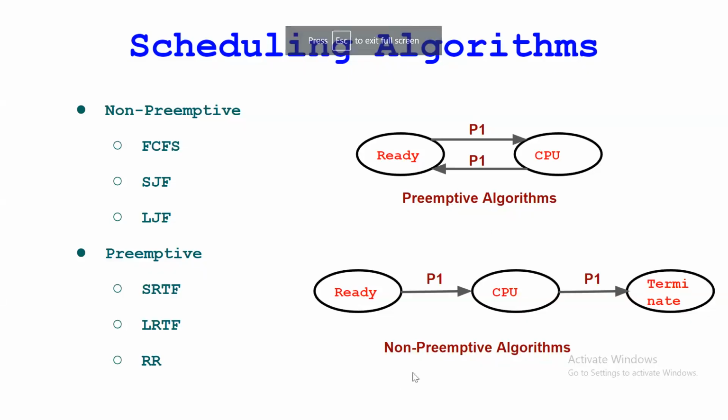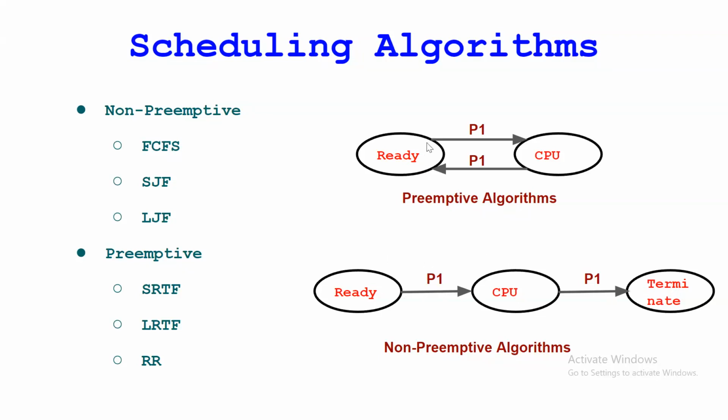Now see here the preemptive and non-preemptive. First, I'll tell you the non-preemptive. Suppose this is the ready queue and one process is there, say P1, and we need to send it to the CPU. Now suppose P1 is sent to the processor. What will the processor do? It will execute P1 completely, and after completion of P1, it will terminate the process. It will not preempt, or we can say it will not switch.